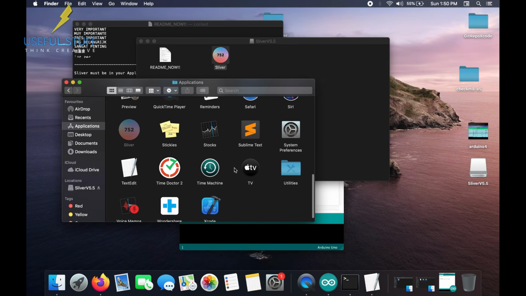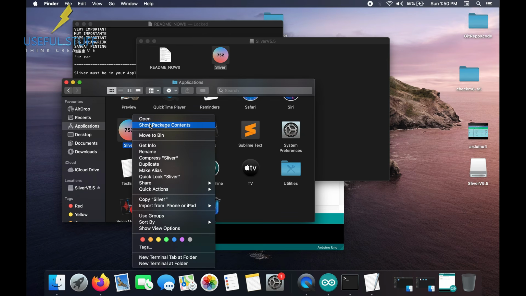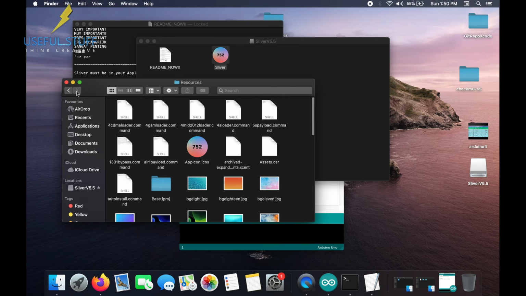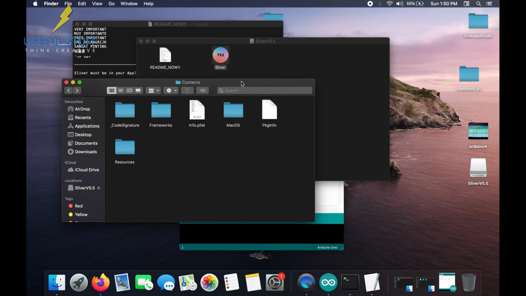So it's done. Now we can see the Sliver application, and just double tap, that means tap on the touch bar with two fingers together, and click on show package contents, and there you will be able to see the contents and the resources folder.